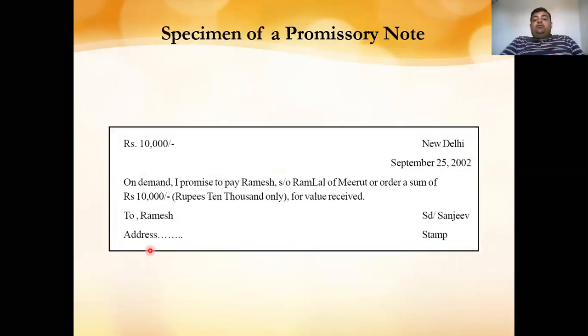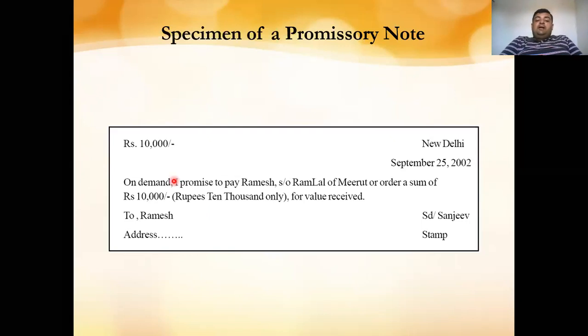Now this is the specimen of a promissory note. First, we have written the amount, that is, for how much amount the promissory note is made, the place where it has been made, and the date. Next, the wording, which is the main part of the promissory note.